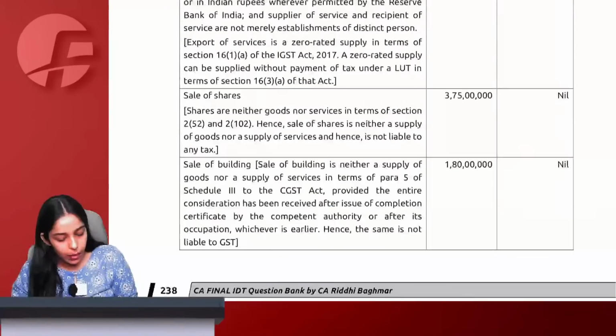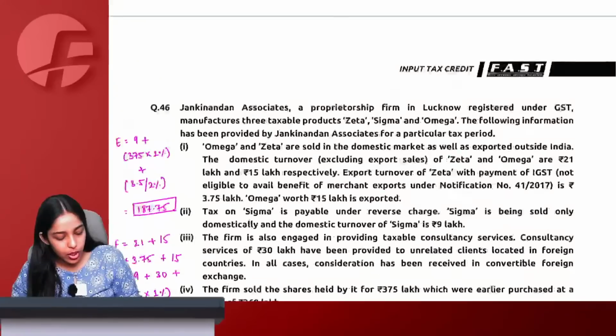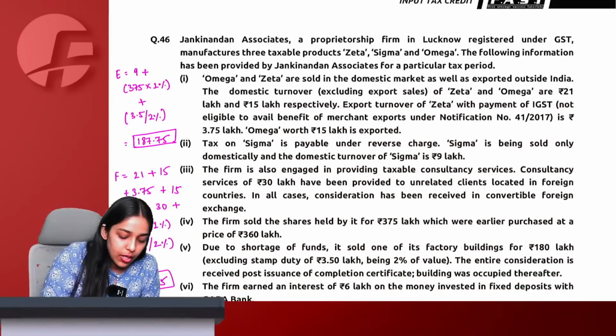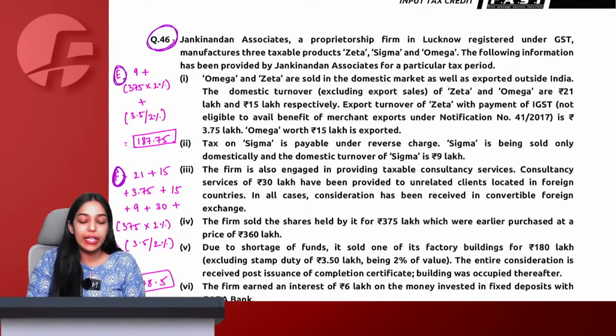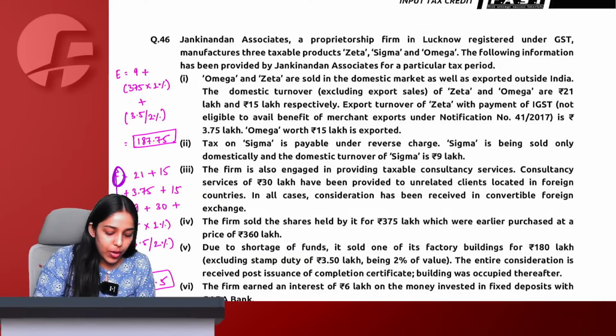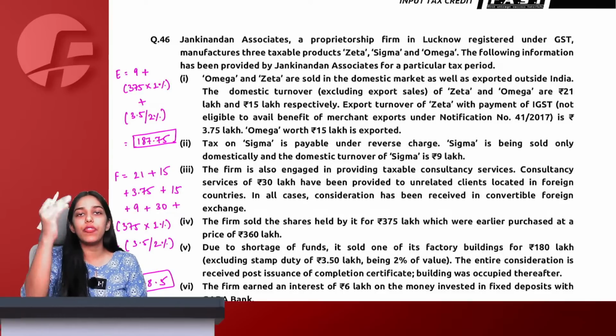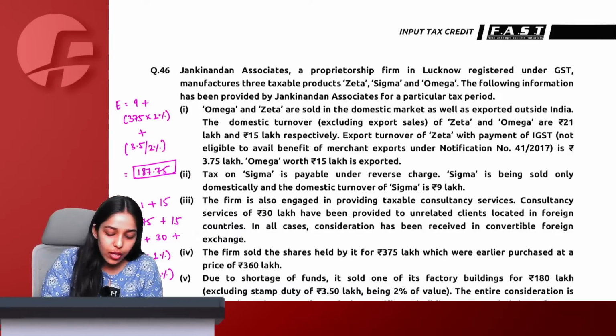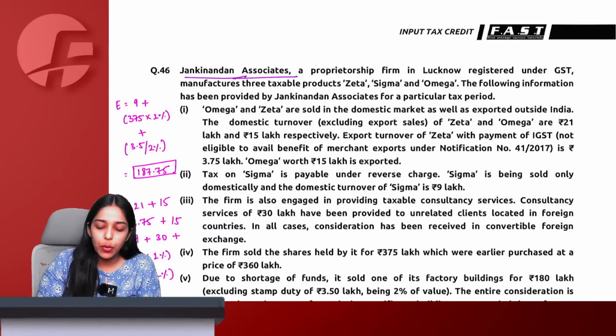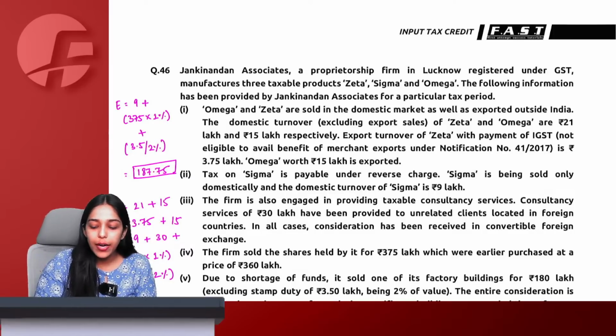Chalo. Moving on to next question, question number 46. See, here you will understand the entire computation of E and F. Question number 46 includes the entire computation of E and F for the reversal purpose. Chalo. Janki Nandan Associates, a proprietorship firm in Lucknow, registered under GST, manufactures three products: Zeta, Sigma and Omega.